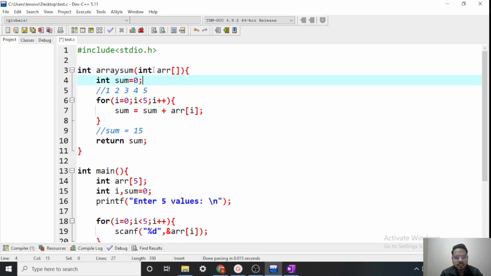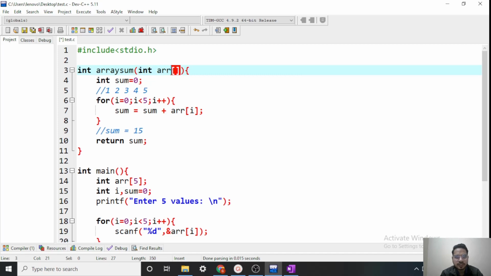How do we declare it? See, when we were taking an integer, we were declaring it like int a. So similarly we are taking an integer array now. For marking the presence of an array, we use these square brackets. Now here we don't have to declare the size. Okay, so again int means an integer array is coming.